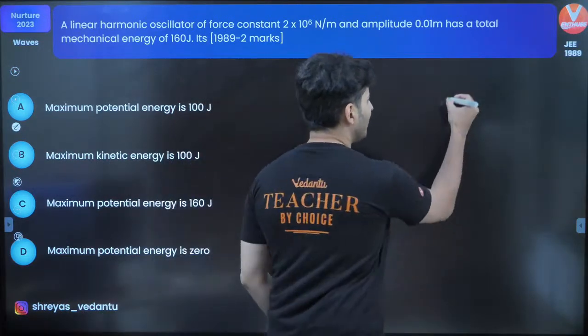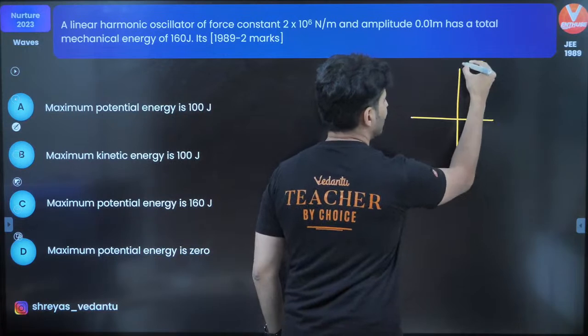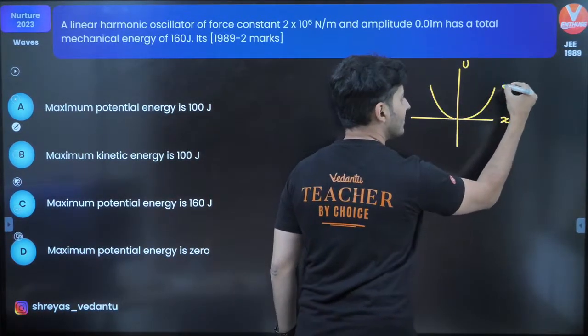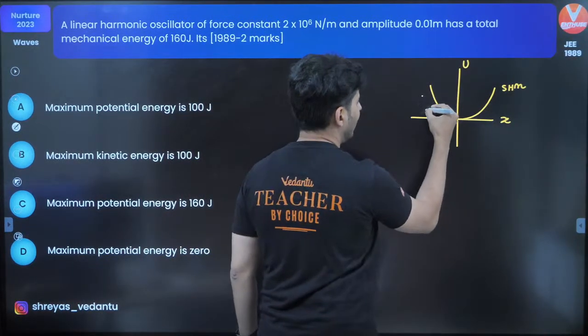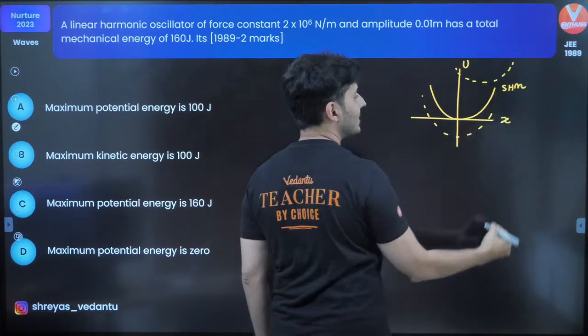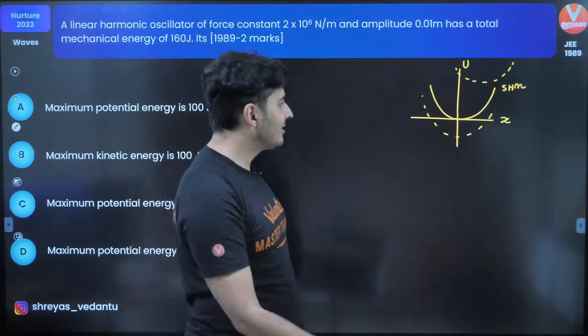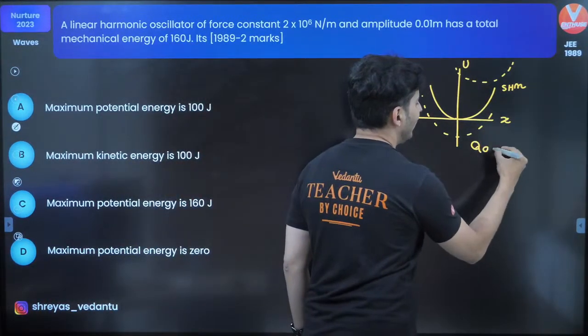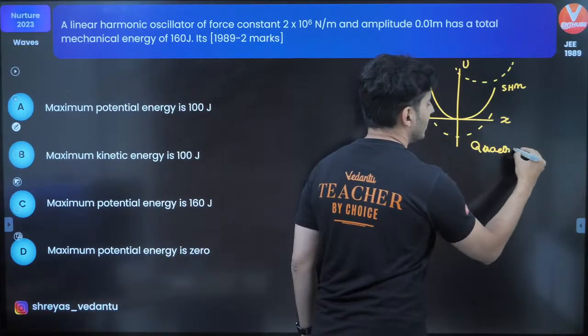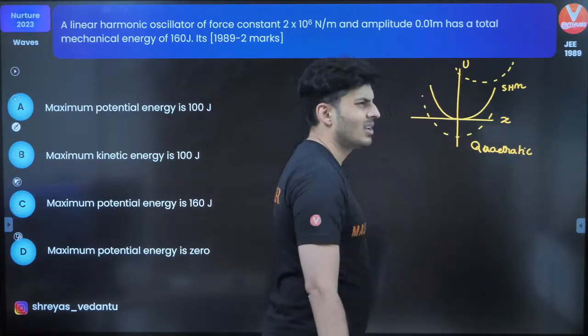But let me remind you, if this is the potential energy versus x graph, if the graph is like this, still it is SHM. Even if the graph is like this, still it is SHM, as long as it is a quadratic function.